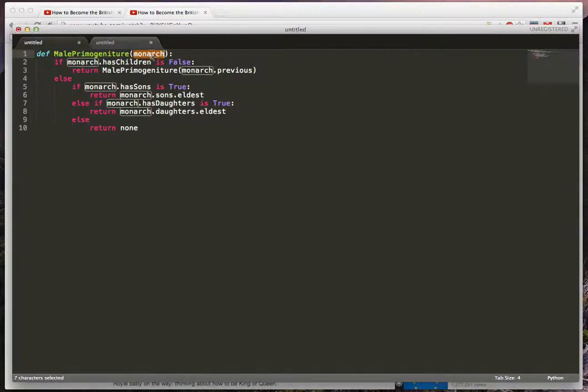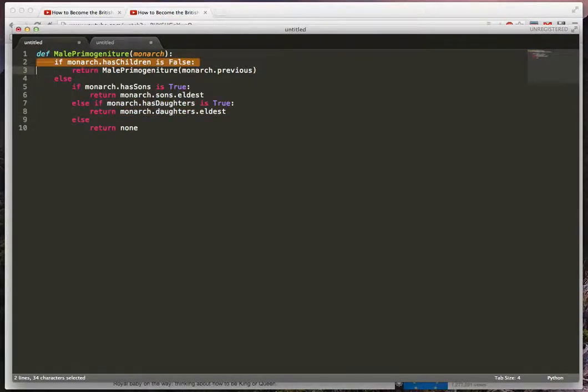This is our monarch object. Presumably this is a dead monarch, I guess, if we've got to pick who's next in line to be the next monarch. So there's this expression here of, do you have children? If you don't, then it goes and runs this method against another monarch. Otherwise, do you have sons? It picks the eldest son if you do. If you don't have sons, it picks the eldest daughter.